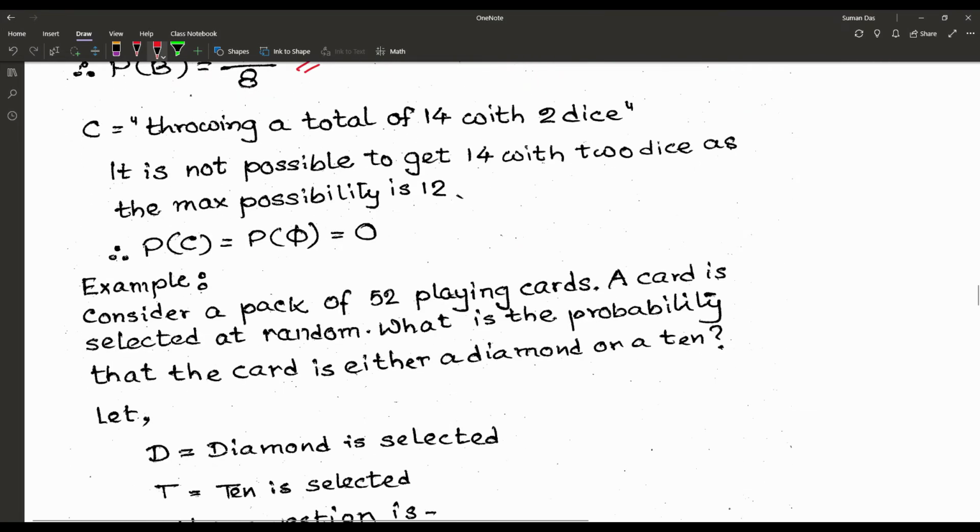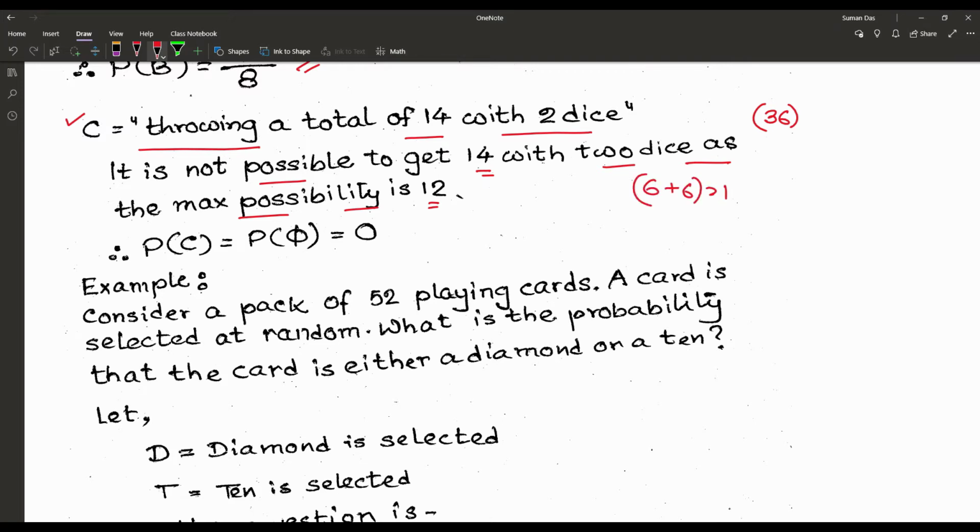Now the next question, suppose the next event is throwing a total of 14 with 2 dice. If we are proceeding with 2 dice, the total number of sample points is 36. But it is not possible to get 14 with 2 dice, as the maximum possibility is 12, because it is 6 plus 6.